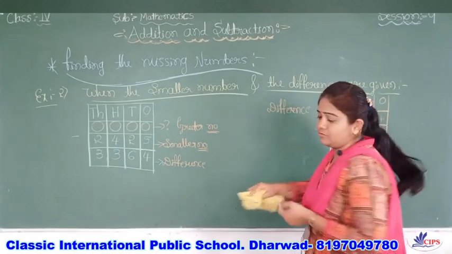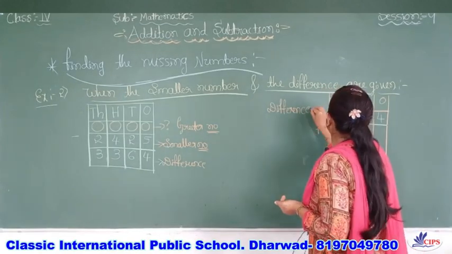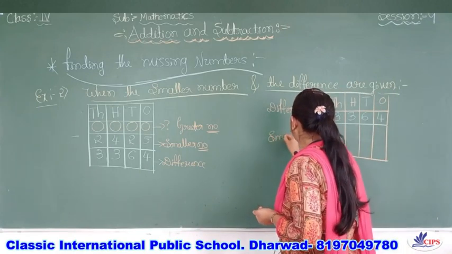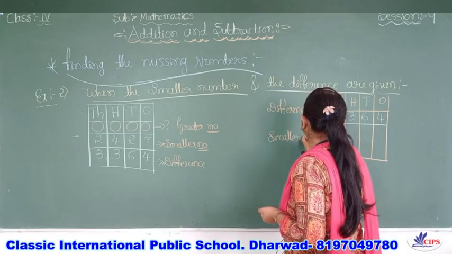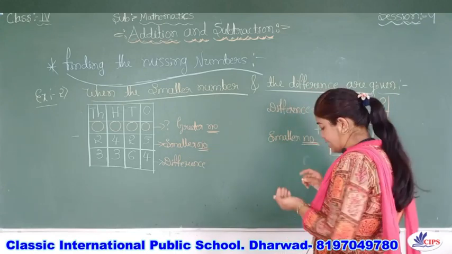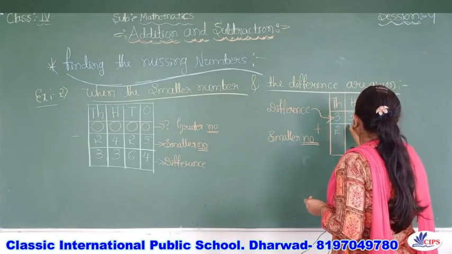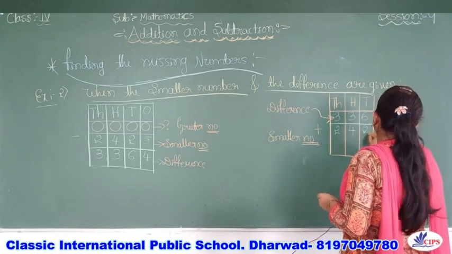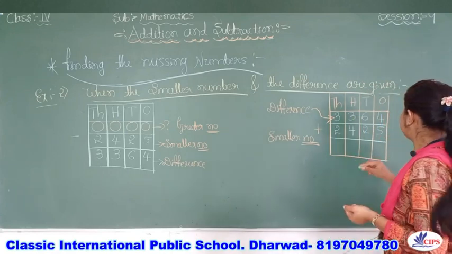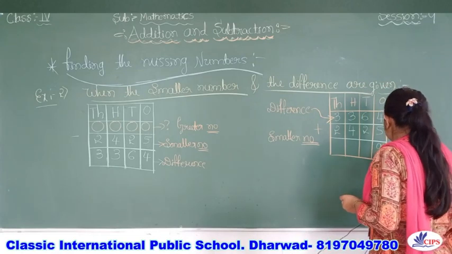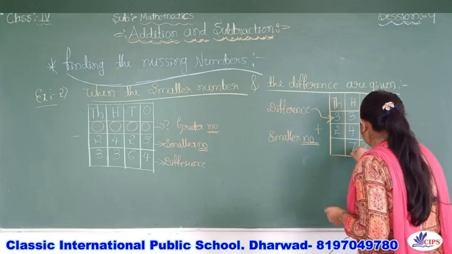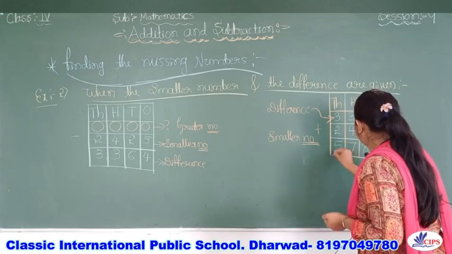Next, we have to write the smaller number. What is our smaller number? 2425. Now you are going to add this. 5 plus 4, it is 9. Then 8, then 7, then 5.